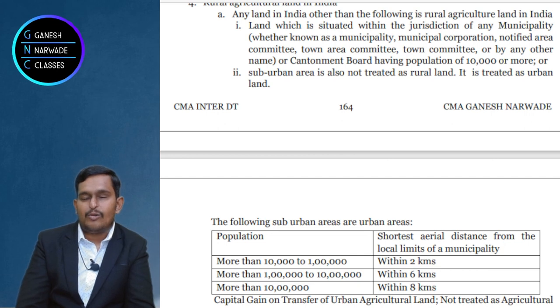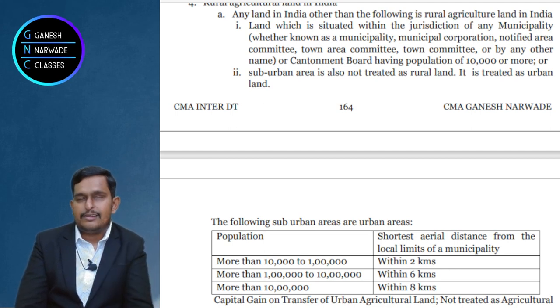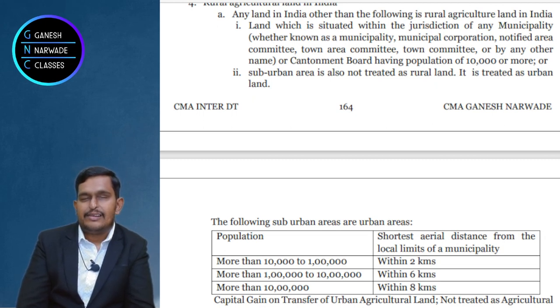Okay, then how much distance is it from municipal limits? Sir, it is just 5 kilometers. Okay, if it falls within 6 kilometers, then it is also an urban area. Sir, if the population is more than 10 lakhs, then up to 8 kilometers from municipal limits will be treated as an urban area.